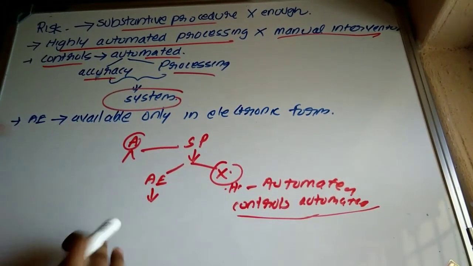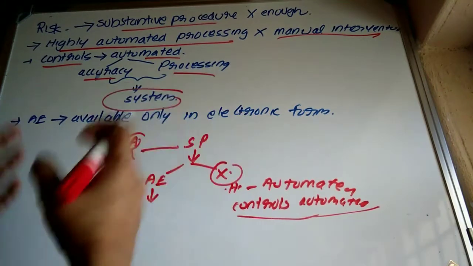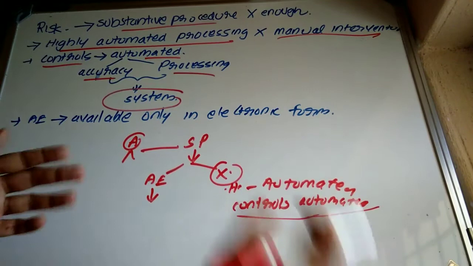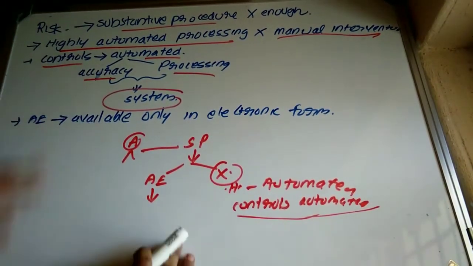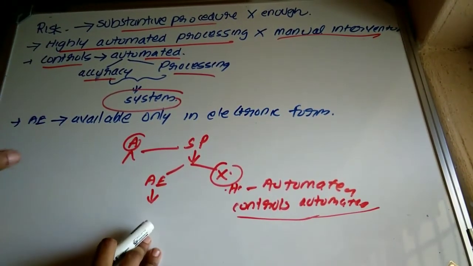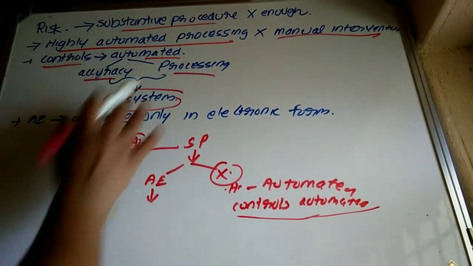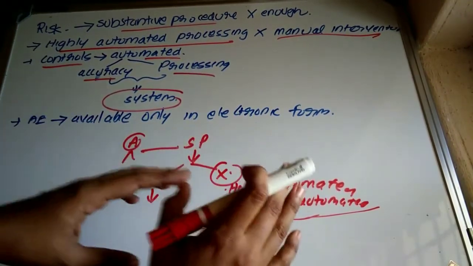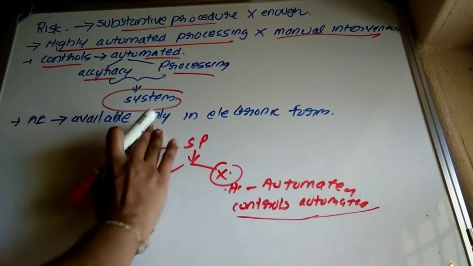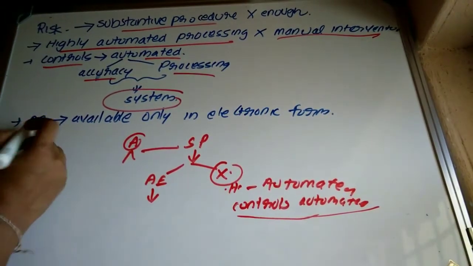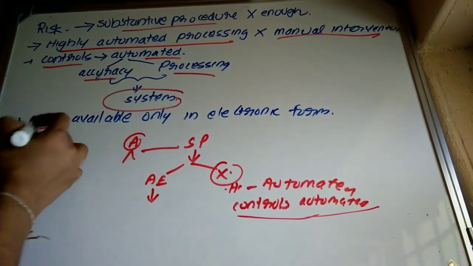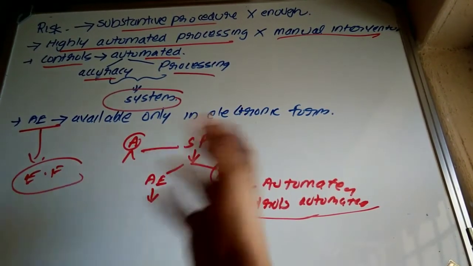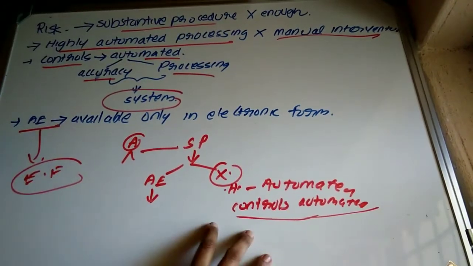Then the existing control is automated. Once the transaction is authorized, similar types of transactions, or routine types of transactions, will be automatically authorized. So the accuracy will depend upon the accuracy of the system, how the system is operating. Then audit evidence is available only in electronic form, that is, whatever audit evidence is available is only available in electronic format. So this also creates situations where substantive procedure is not appropriate.